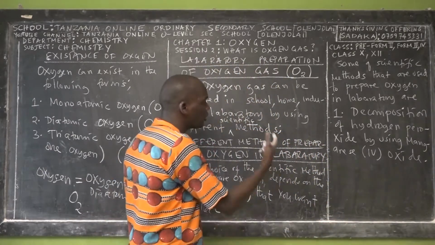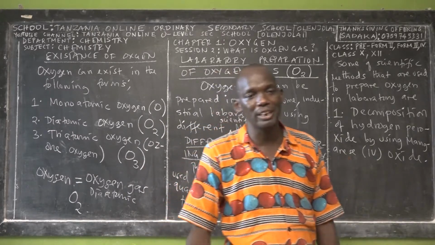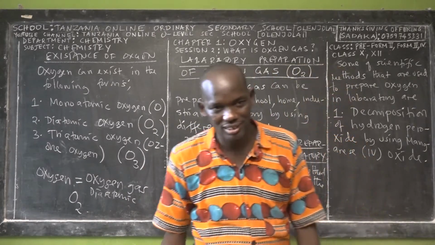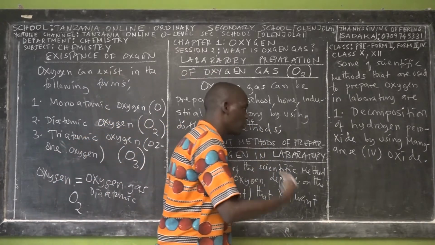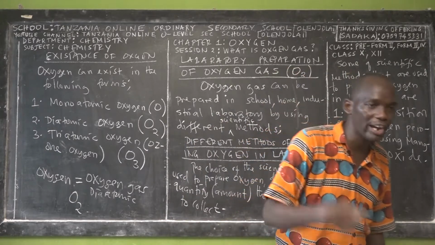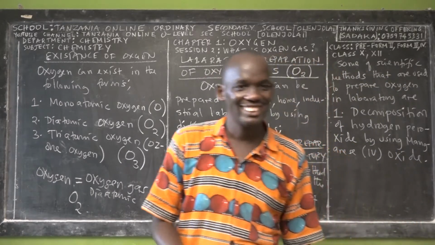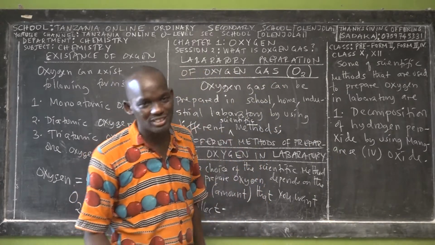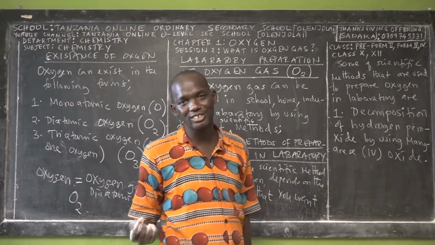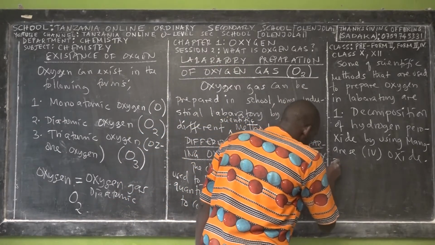For example, in biology, when you want the digestive system to work, we need enzymes. Enzymes act like a catalyst. For example, if you want the digestion of carbohydrates to take place, we need saliva enzyme to speed up the digestive process, the breakdown of the food that you've taken. So chemistry is beautiful. You have to keep on enjoying it.